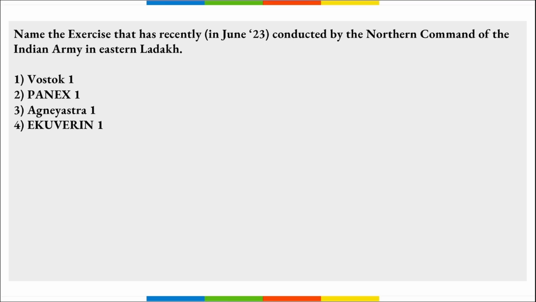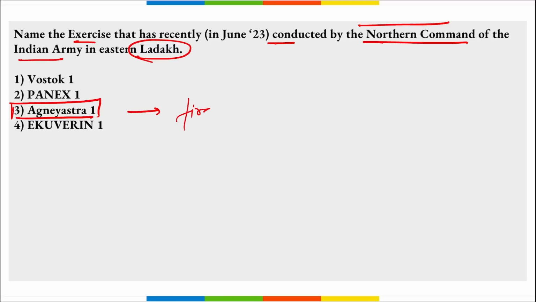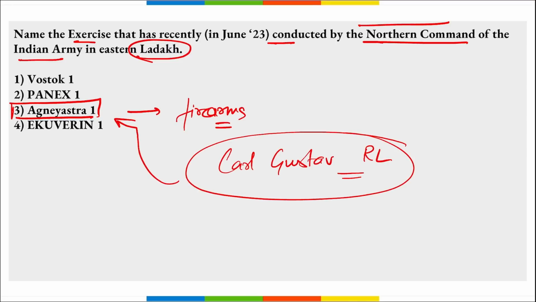Correct. Next, name the exercise that was conducted by the Northern Command of the Indian Army in Eastern Ladakh. It is Agnastra 1. I repeat, Agnastra 1 is the name of the exercise that was conducted by the Northern Command of the Indian Army in Eastern Ladakh. And this Agnastra means fire arms in Hindi. Correct. Then here, an anti-tank missile and Carl Gustav rocket launchers also participated in this exercise, Agnastra 1.